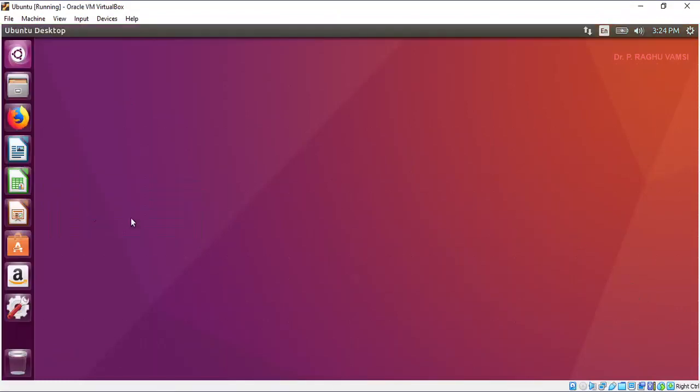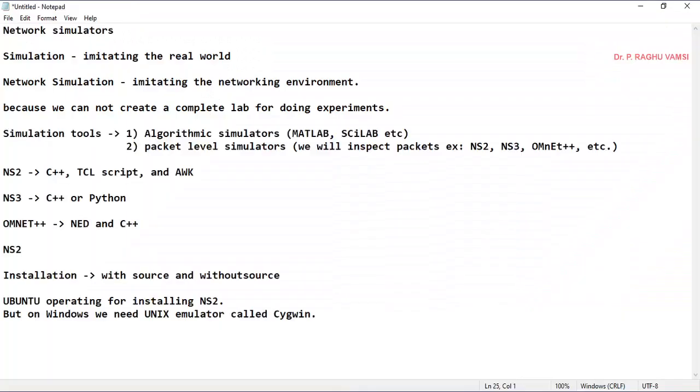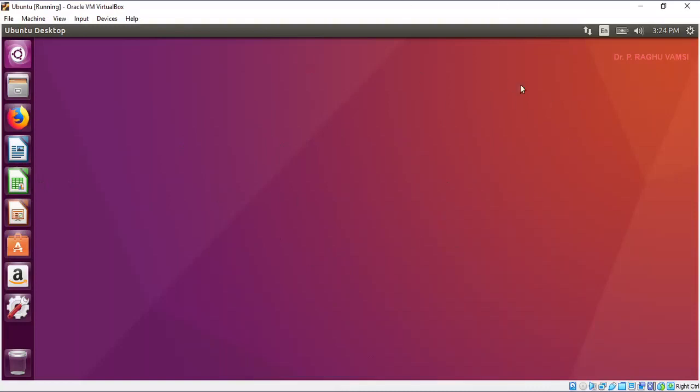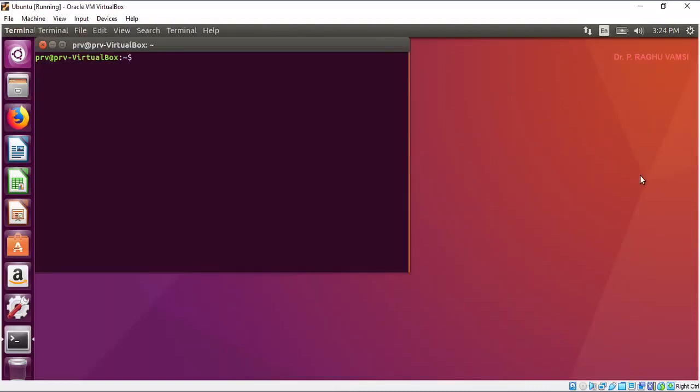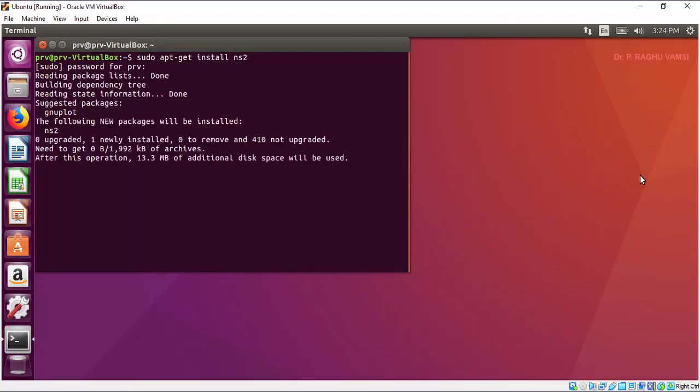Whenever the Ubuntu operating system is installed, go to the command prompt and type sudo apt get install ns2. So this is the basic command that you are supposed to use.